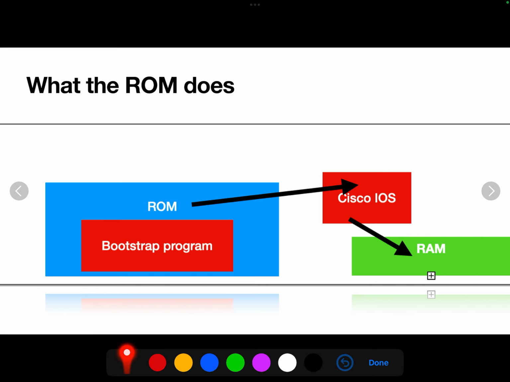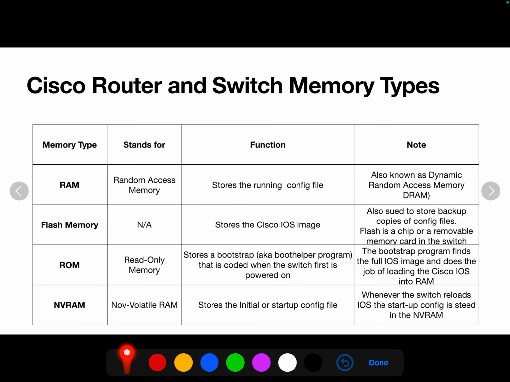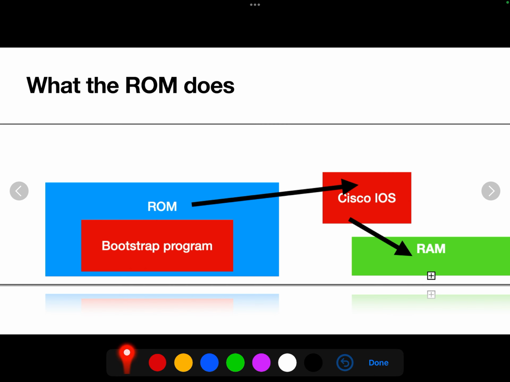So I wanted to illustrate what this does. The bootstrap program is stored in the ROM. Now when the switch is powered on, the ROM is going to look for our IOS image, and then it will load the IOS into the RAM.